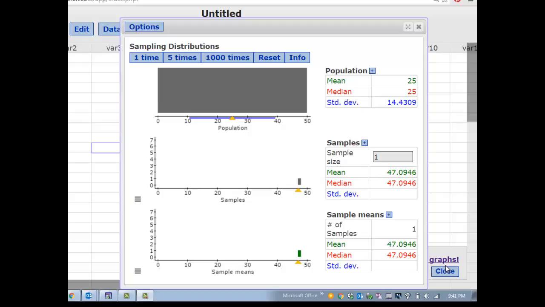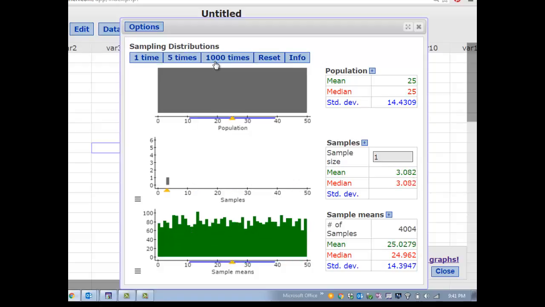Let's assume we have a uniform distribution of population between 0 and 50. If I just take a sample of size 1, I randomly select an individual and their score is, for example, 30. I do it again, I randomly select an individual, their score is 25. Well, I can do this 1,000 times or 5, 6, 10,000 times.